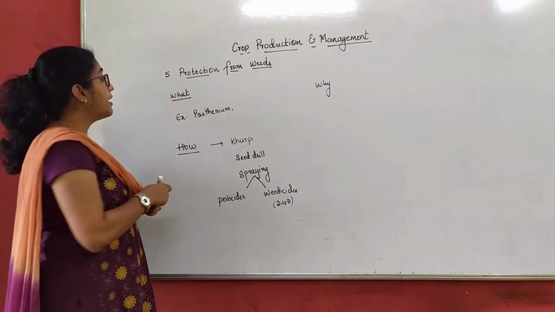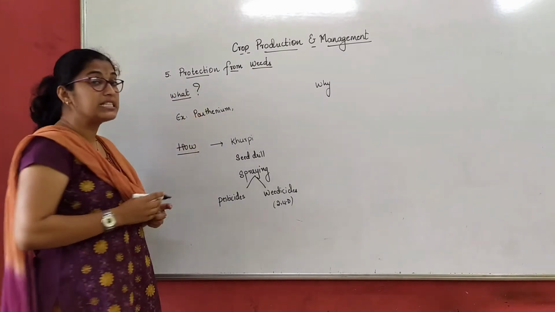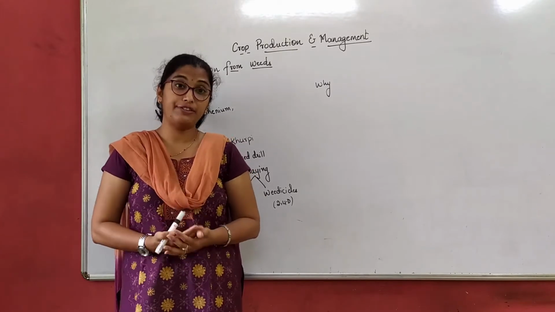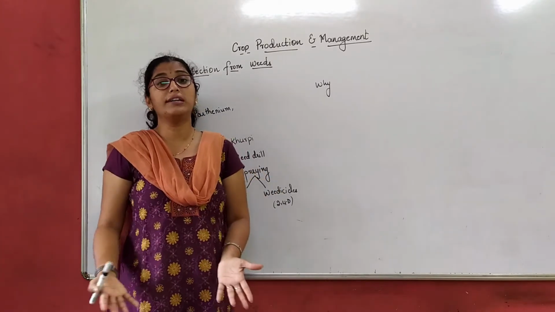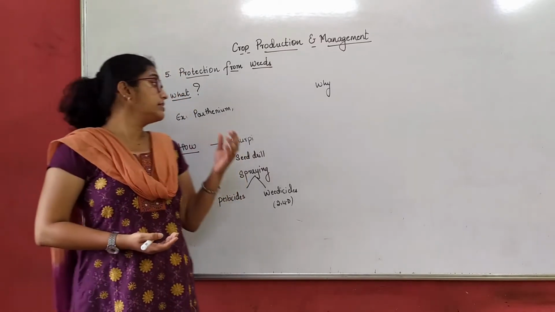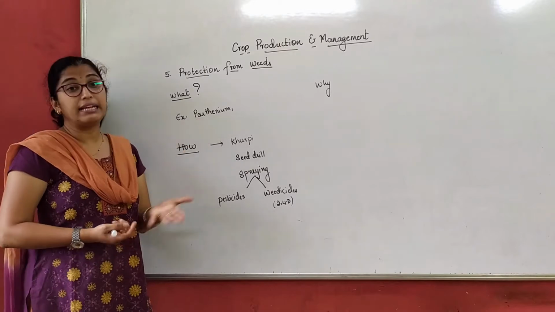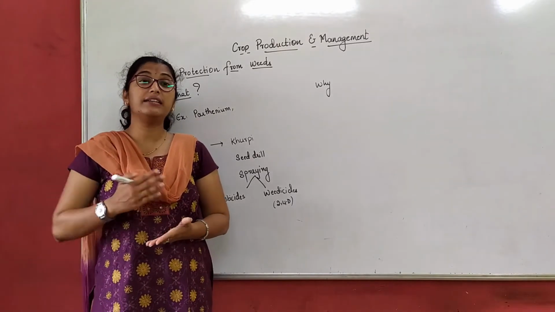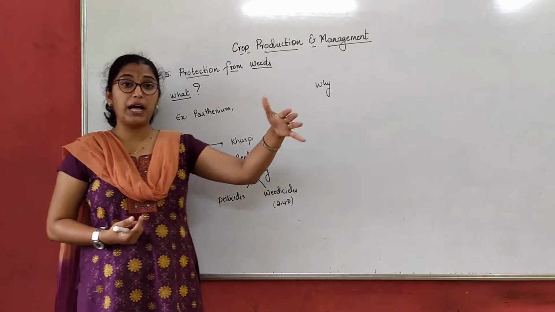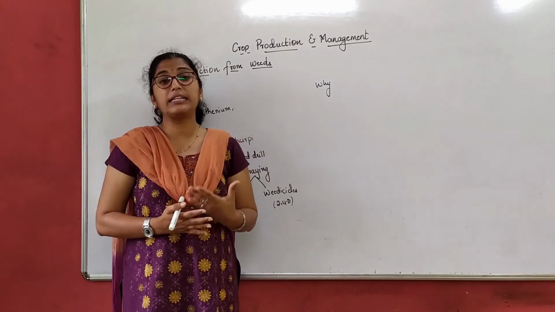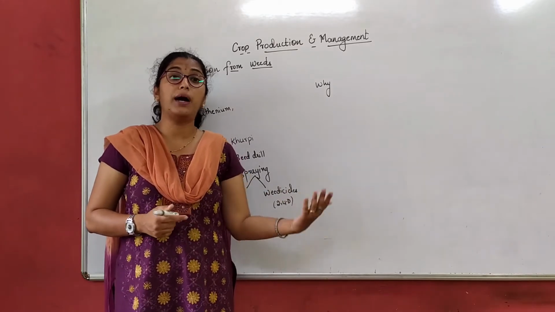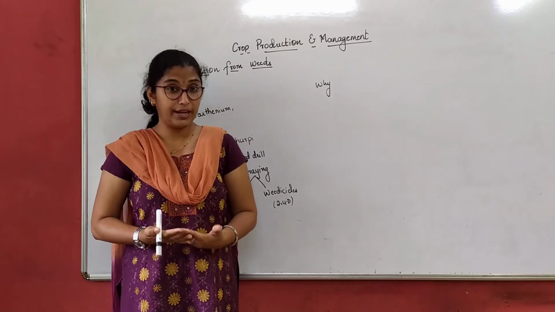Now what are weeds? Weeds are the unwanted plants that are growing in a field, right? Weeds are the unwanted plants growing anywhere. For example, Parthenium and Xanthium are different types of weeds. Basically, when we grow plants or saplings in our garden, we also see that there should be no unwanted plants apart from the plants we have grown, right?